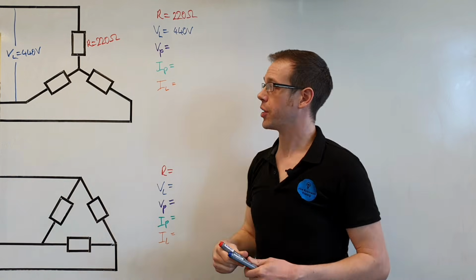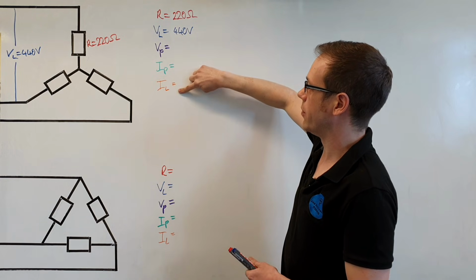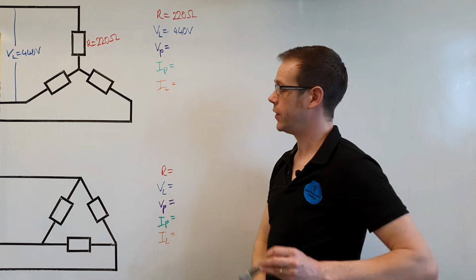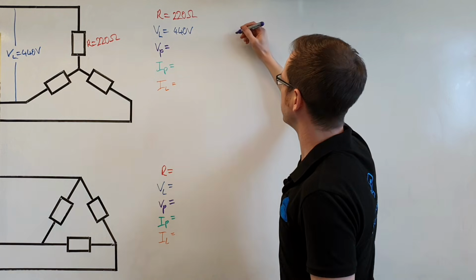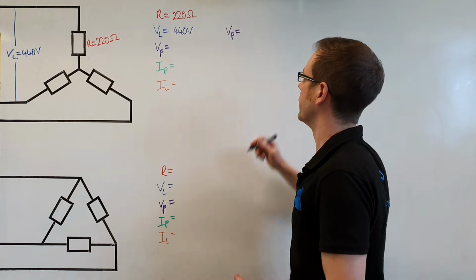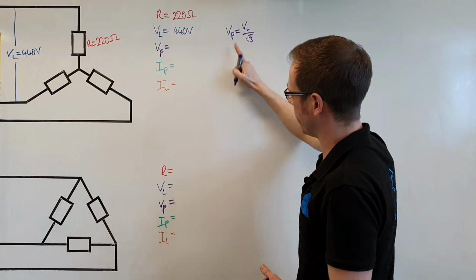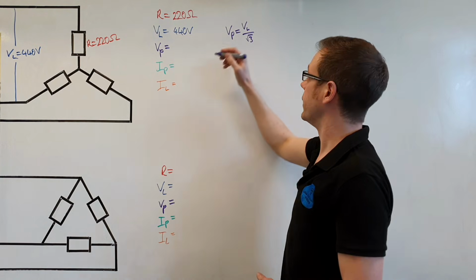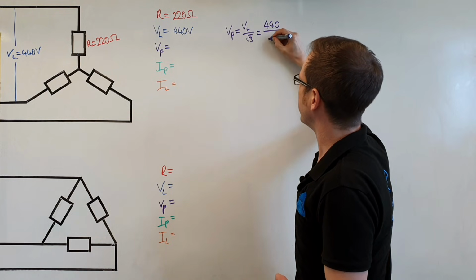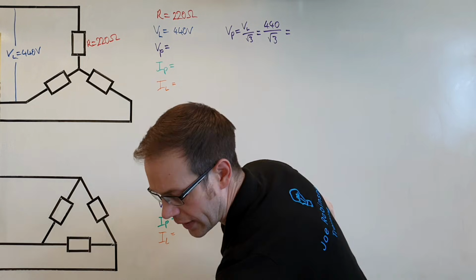And the question asks us to go on to state the phase voltage, the phase current, and the line current. So let's work through this question and get our answers sorted. First of all, we need to find the phase voltage. So we're going to say that VP, bearing in mind that this is a star connected load, and we know that in a star connected load, VL divided by √3 will give us our phase voltage. So therefore we need to be able to stick these numbers in accurately. So 440 divided by the square root of 3 will get us to our answer. So put that into the calculator.